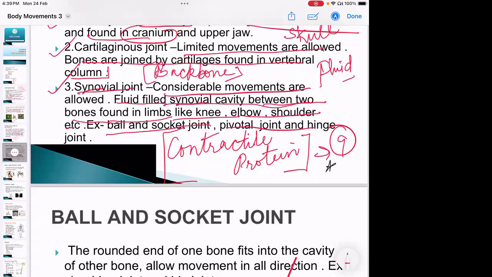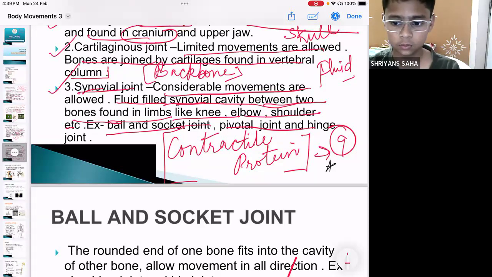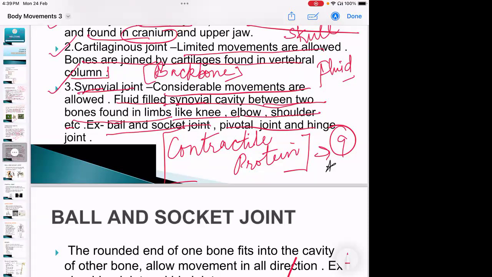It is like a car. The car has fuel. The car has petrol. Since the petrol or diesel or CNG is there, because of that reason the car is able to move. Now, if we remove the fuel from the car, will the car be able to move? No, ma'am. In the same way, in our body, the bones should have contractile proteins. Because of them only the movement is there. If they are absent, then there will not be any kind of movement.